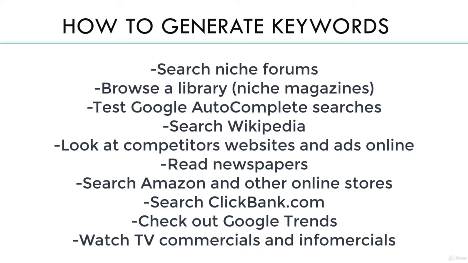Search your initial products and keywords in Wikipedia. Or again, put your keywords into Google and see what those top Google ads, usually the top 3 to 4 listings, what keywords are they using in their descriptions, in their ad titles? Look at newspapers. What are the headlines that are catching people's attention? Look at your competitors. What other niche sites are ranking for these keywords? Go into Amazon and eBay. Use the autocomplete function in the search field. Browse affiliate networks like CJ.com or ClickBank.